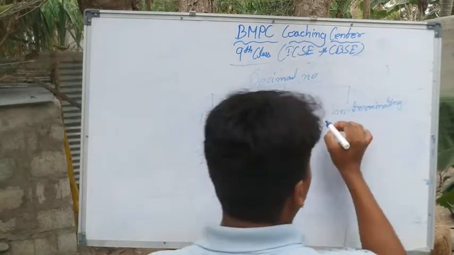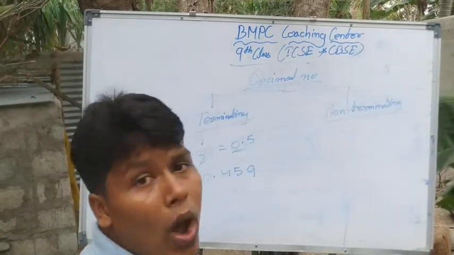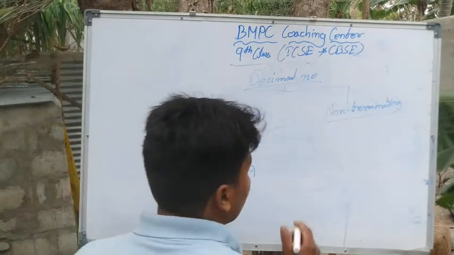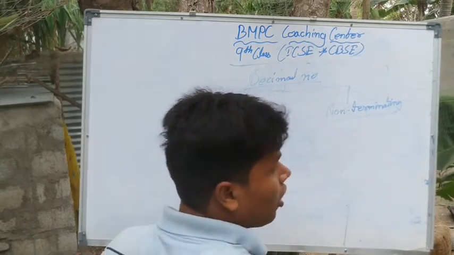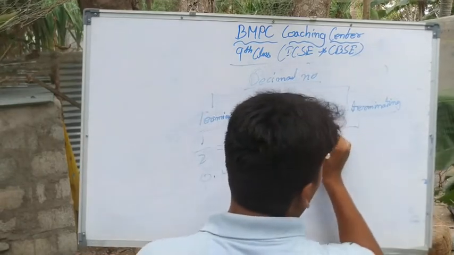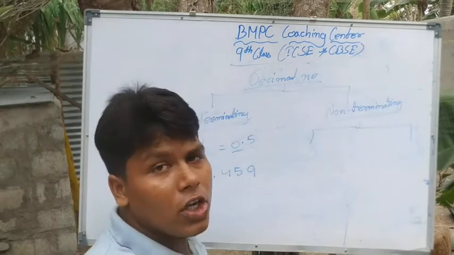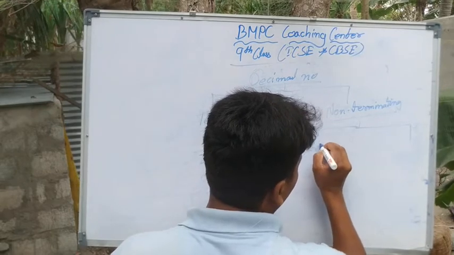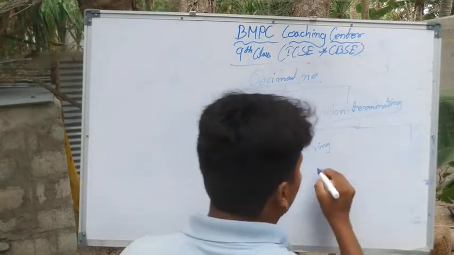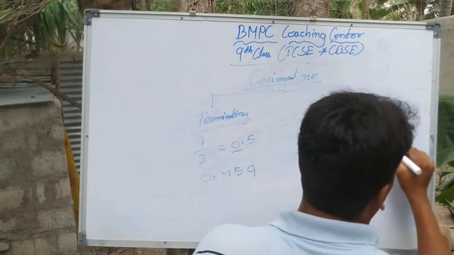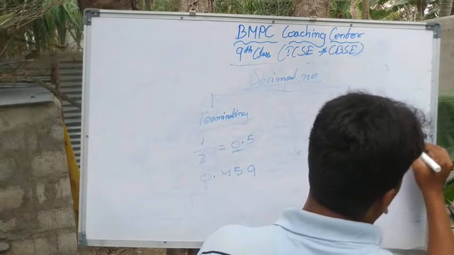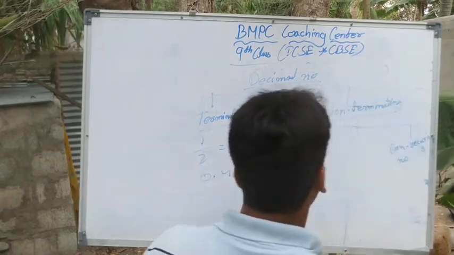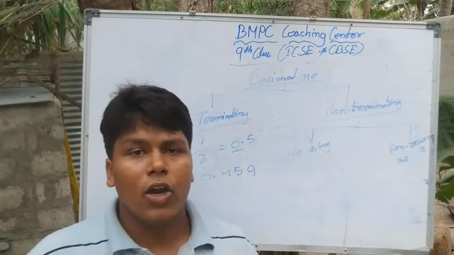Clear? Non-terminating number. There is no end. A number with no end is called a non-terminating number. This is also further divided into two categories: one, recurring number, and another, non-recurring number.